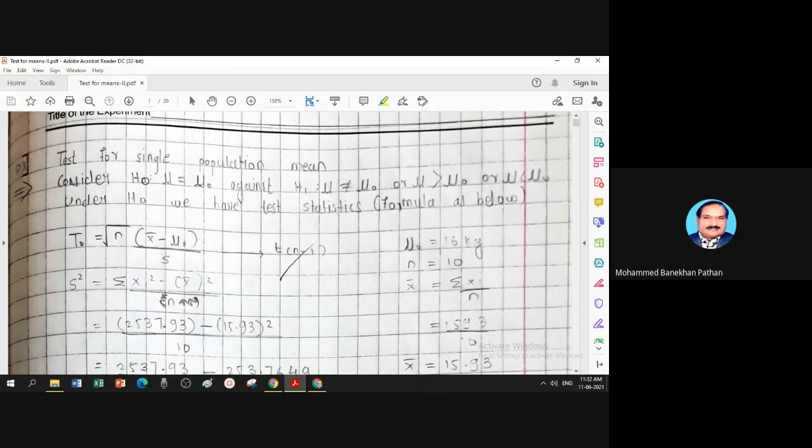Let us see H naught: mu equal to mu 0 against H1: mu not equal to mu 0, or mu greater than mu 0, or mu less than mu 0. So for practice purpose, I write all three alternatives here. But when you are solving, when you apply in new real life examples, you have to take any one alternative from this.